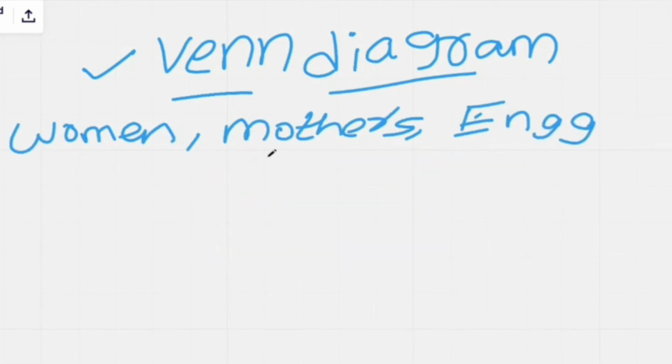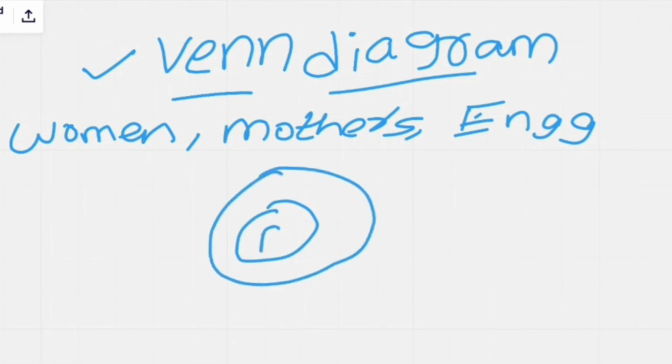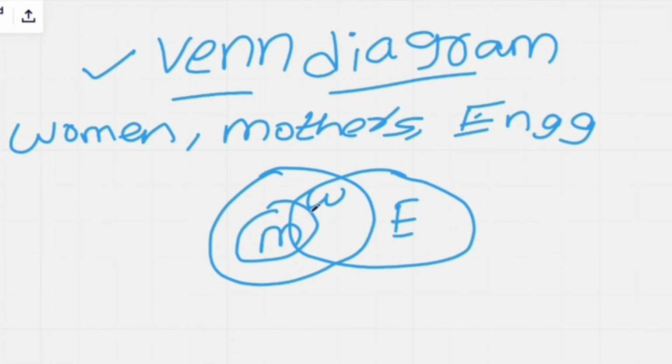So the next question is women, mothers, engineers. This is a question they asked in a previous examination, a bank exam I guess. So how to draw the Venn diagram exactly? All mothers are definitely women, so I'm writing like this. So some mothers or some women may be engineers, so I'm drawing like this. We need to overlap these two, mothers and women, like this. So this is the exact representation of the women, mothers, engineers relationship. I hope you got it.